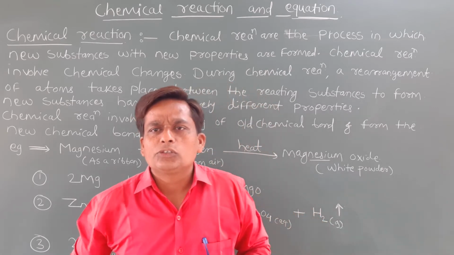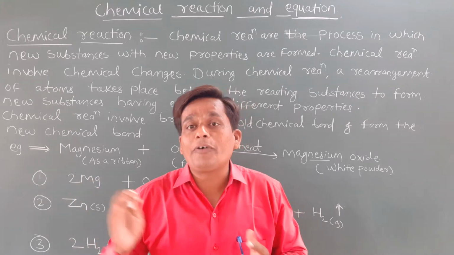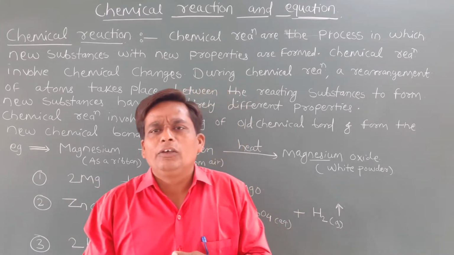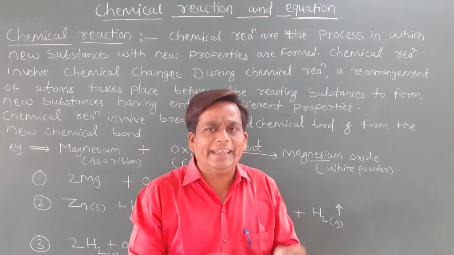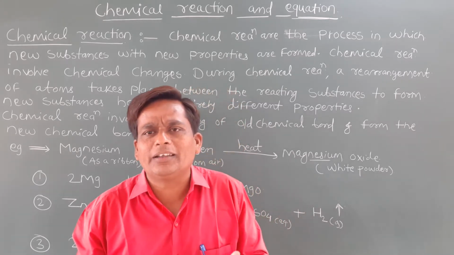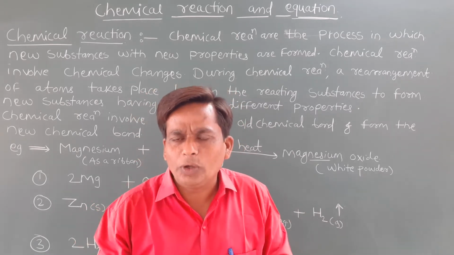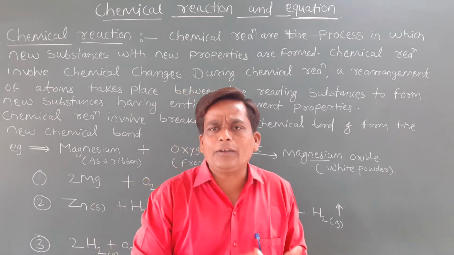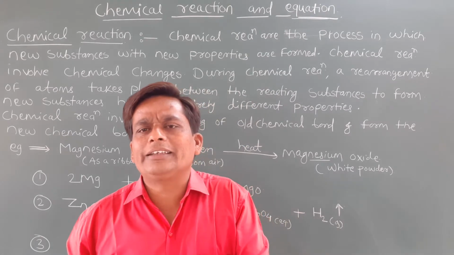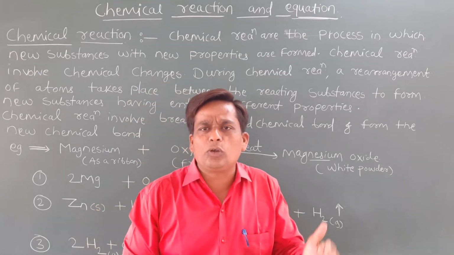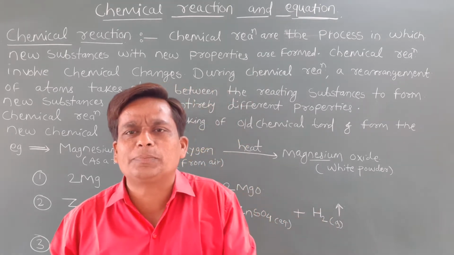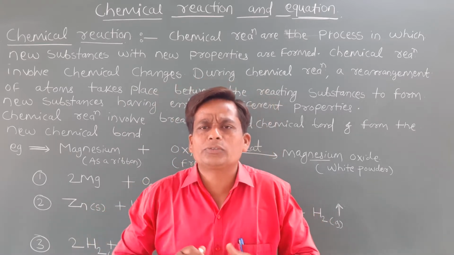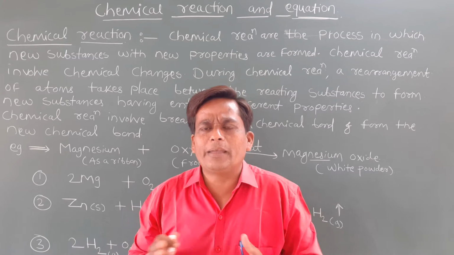Other than that, there is the rusting of iron. Do you know it is corrosion? When any metal comes in contact with water and air, it gets corroded. That is nothing but corrosion. This is also a redox reaction. In a redox reaction there is reduction and oxidation, and both take place simultaneously. It means a loss of electrons and a gain of electrons take place simultaneously. That is what a redox reaction is. So there are so many general examples of chemical reactions.